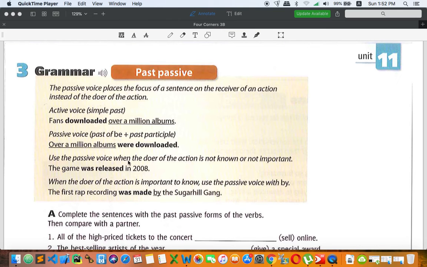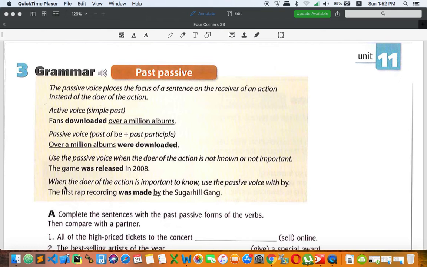Use the passive voice when the doer of the action is not important or is not known. It means that you don't know the person who performs the action, so we can use the passive. As you can see in the example, the game was released in 2008, but who released the game in 2008? We don't want to focus on a doer, we want to focus on a receiver. So the passive is used whenever we don't know the subject, or whenever the person is not important enough.